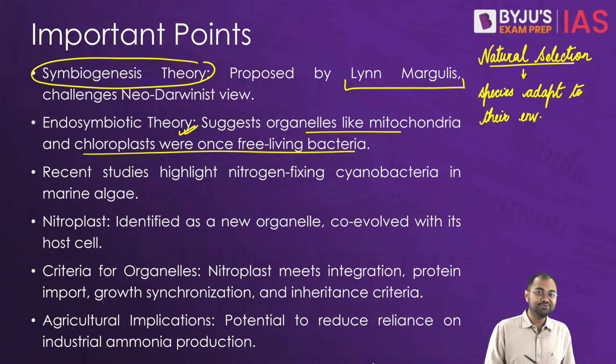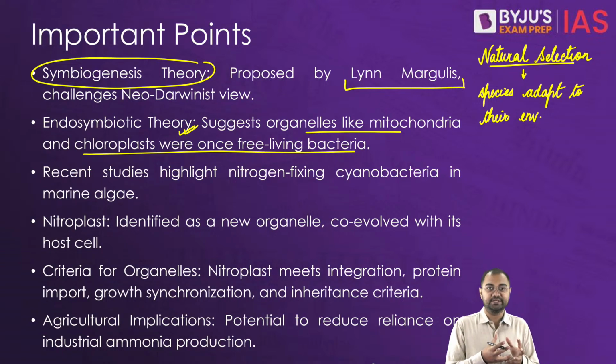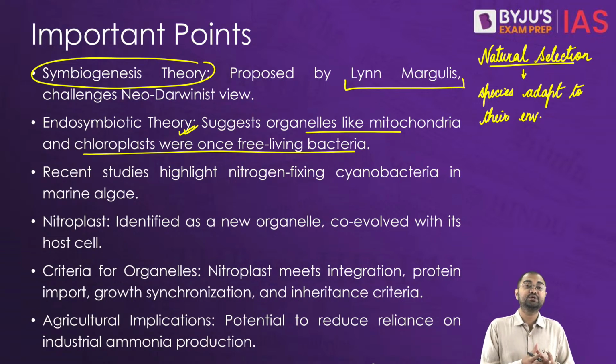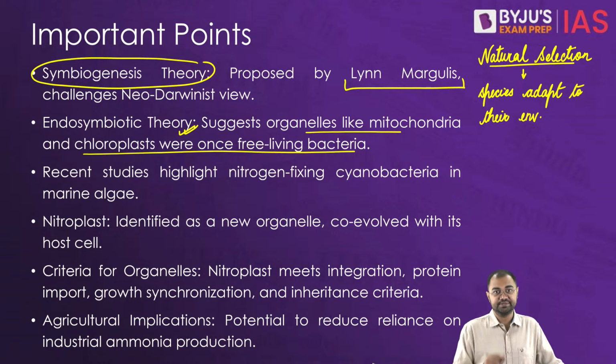I'm very sure that all of you know. In the case of mitochondria, the theory says it might have been a free living bacteria, and then it got integrated into eukaryotic cells through the process of endosymbiosis.